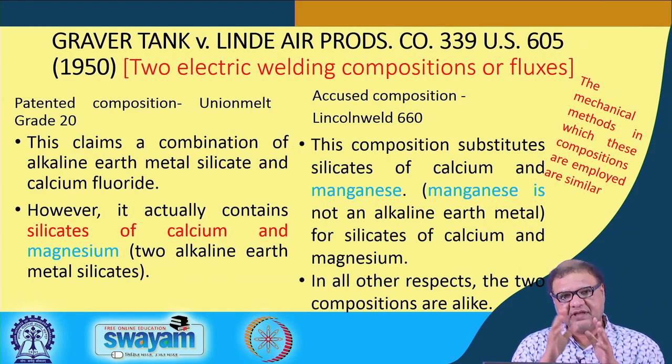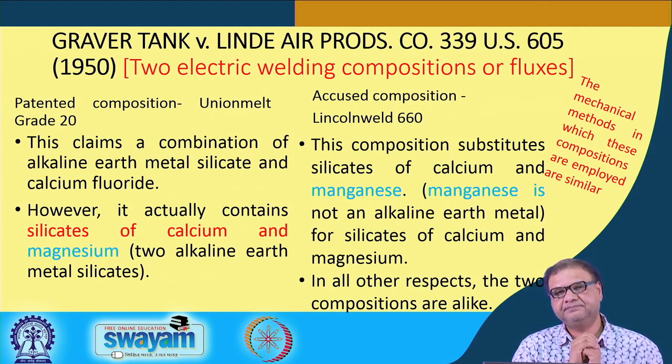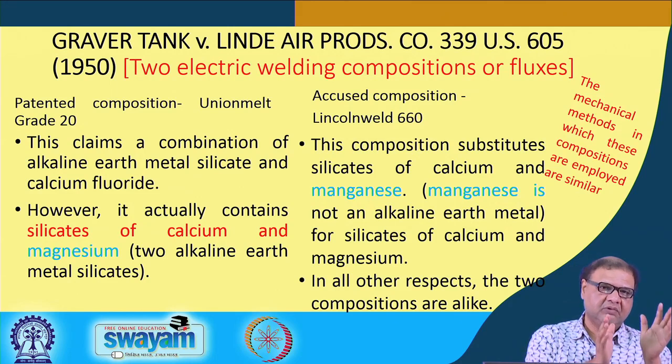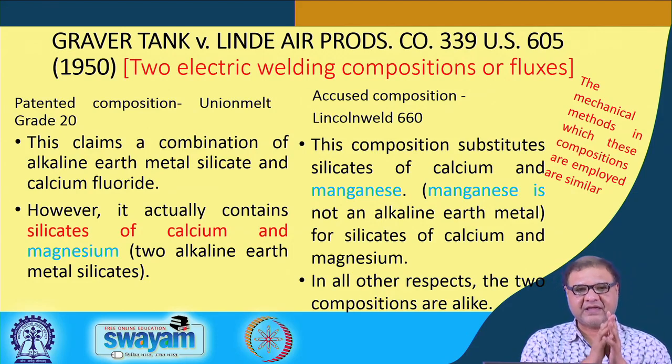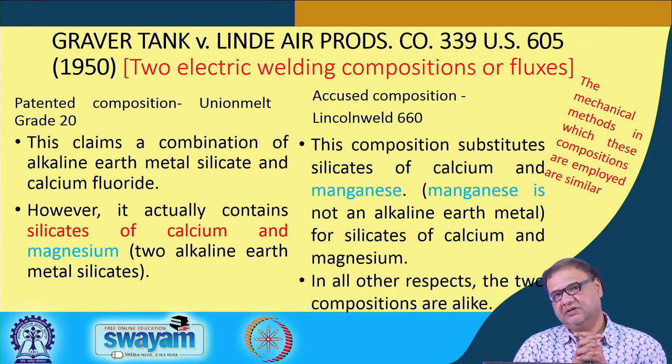Now, the accused composition, as you can see on this screen, was named Lincoln Weld 660. In this accused composition, silicates of calcium and manganese were used. Look at the patented product: it uses calcium and magnesium, but the accused composition uses calcium and manganese, and we know that manganese is not an alkaline earth metal.